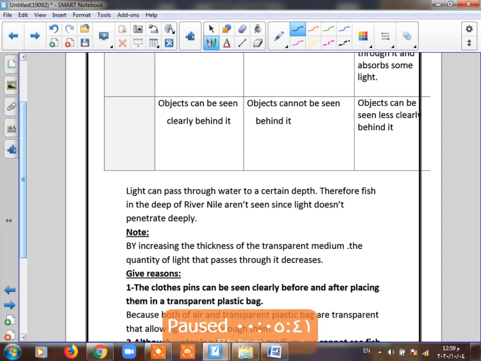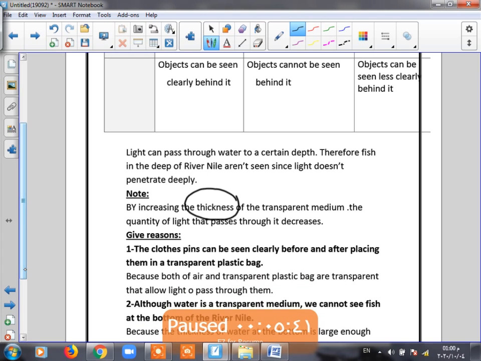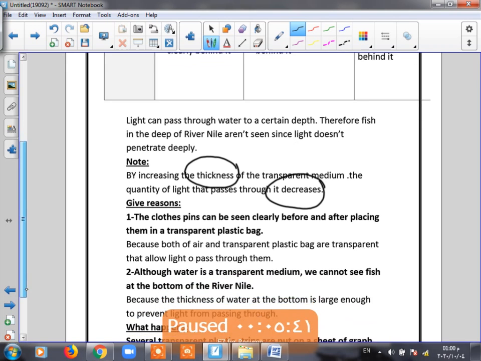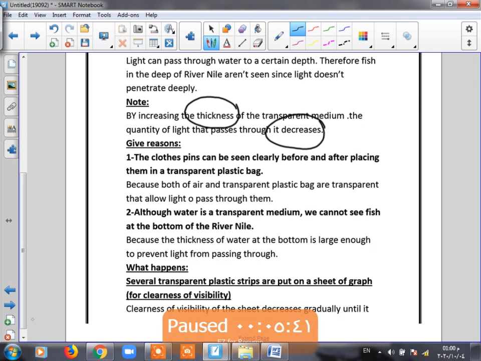Like I put many transparent plastic bags above each other. We can't see anything, or we can see the things under it but less clearly. So when the thickness of the transparent material increases, the quantity of light which passes through it will decrease. As when we look at the sea, we can see the fish. Why? Because the thickness of water is not enough to prevent the passing of light, so we can see the things clearly. We have good reason.